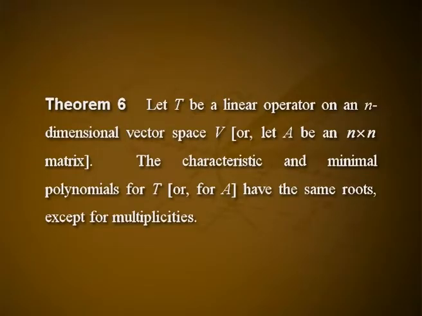Theorem 6. Let T be a linear operator on an n dimensional vector space V, or let A be an n by n matrix. The characteristic and minimal polynomial for T or for A have the same roots except for multiplicities. Proof. Let P be the minimal polynomial for T. Let C be a scalar. We have to show that P of C equal to 0 if and only if C is a characteristic value of T. First, suppose P of C equal to 0, then P equal to x minus C into Q, where Q is a polynomial. Since degree of Q less than degree of P, the definition of the minimal polynomial P tells us that Q of T not equal to 0.